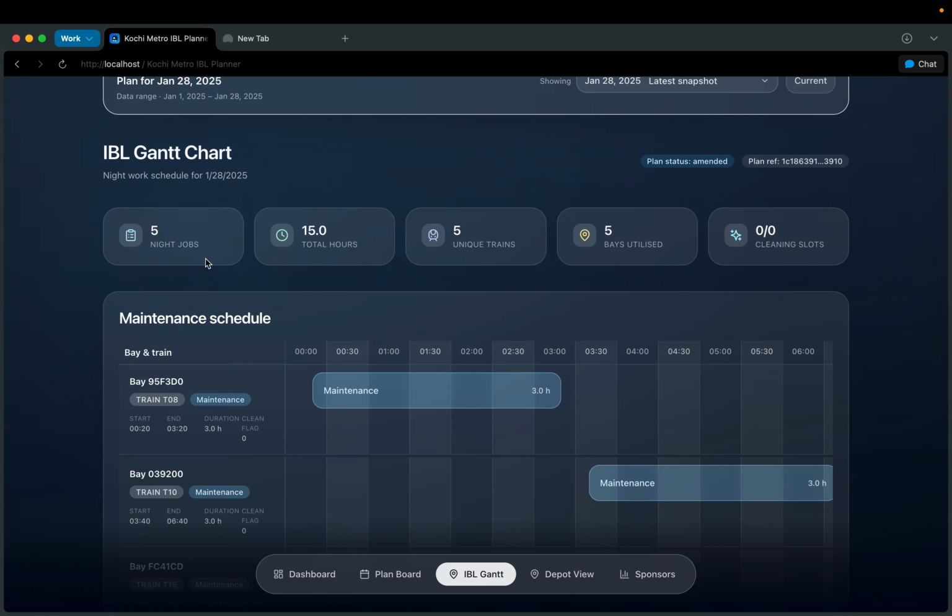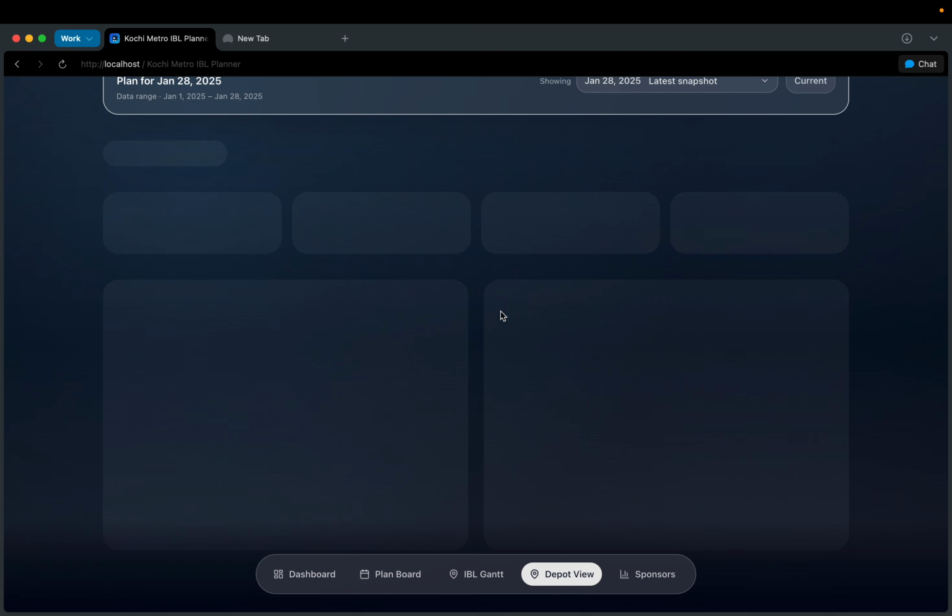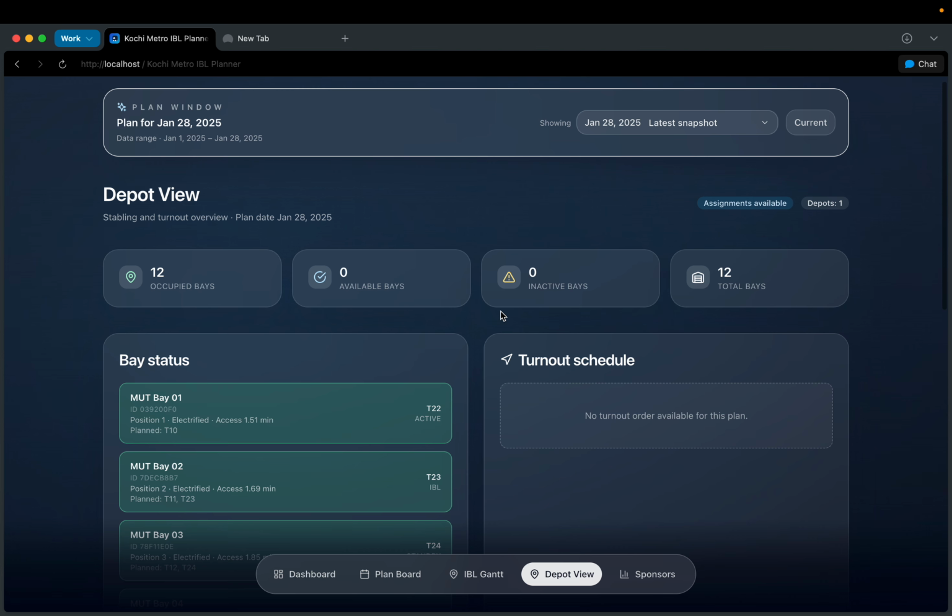So as you can see, there are five night jobs that need to be completed. The total number of hours would be 15 hours for completing them, and 5 unique trains, and each of them parked on different bays. Next, we can go and have a look at the depot view.